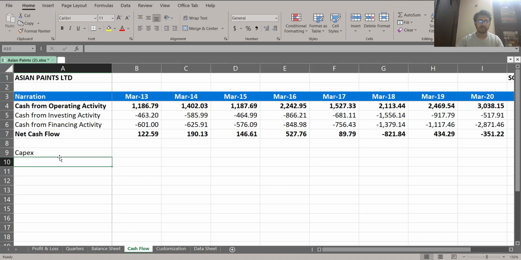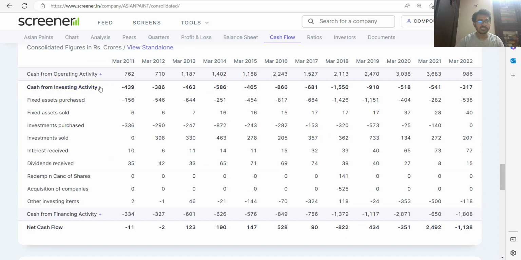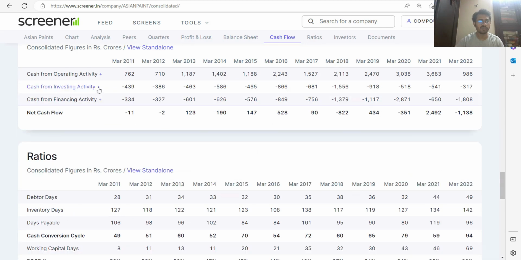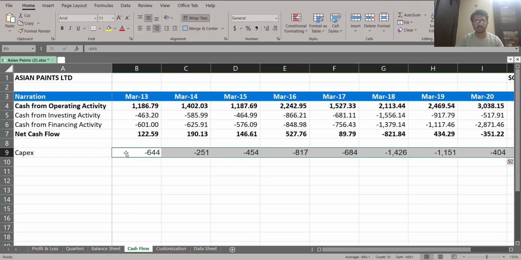We have to get this number from here. If you go here and click cash from investing activity, you will see the first item is fixed asset purchase. Make sure that you take the data from 2013 onwards. So we are going to copy this data and paste it here.